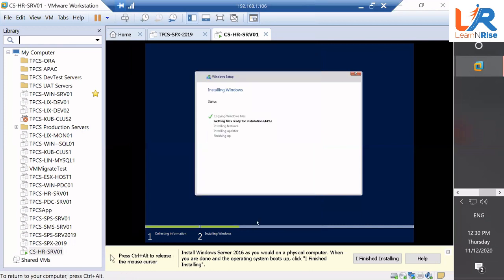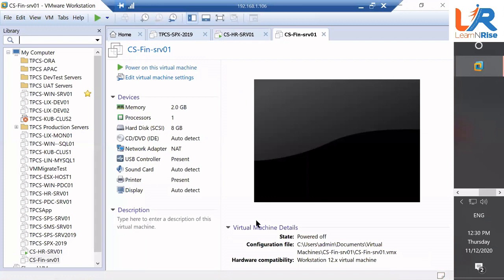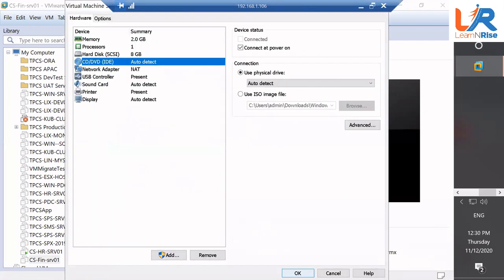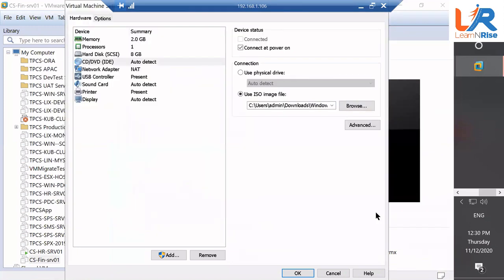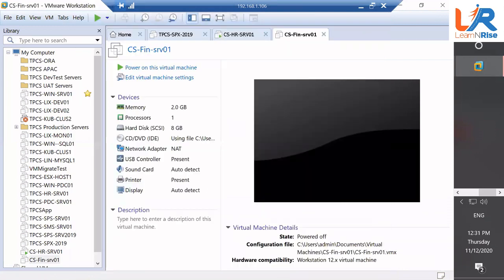Cool. So now your new server is ready. You also have to mount the DVD now because you need a Linux ISO. So click CD/DVD. Click use ISO file. Click browse. Cool. Now the Linux one is the 5th one. CentOS. Click open. Fantastic. Click OK. Great. Click power on this virtual machine.